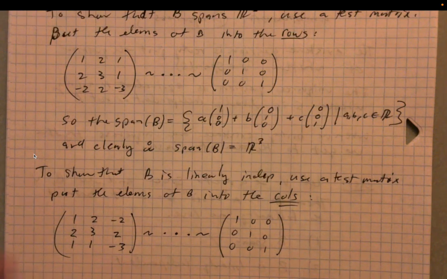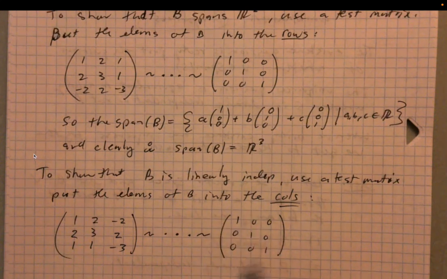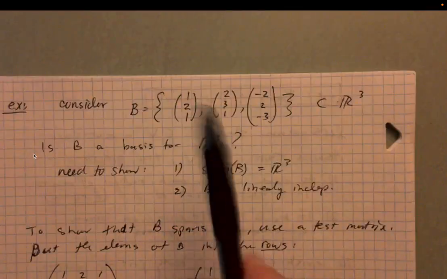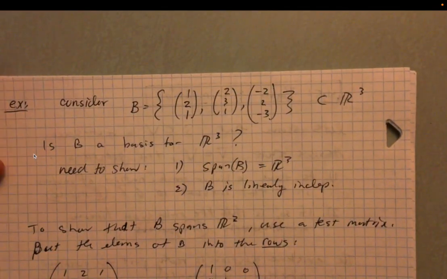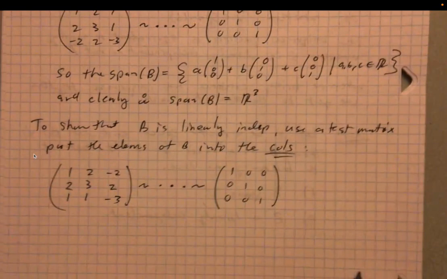Okay, and so from a previous lecture when we discussed linear independence, we saw that if a matrix can be row reduced and its row reduced echelon form has a pivot for every column, then all of the columns of that matrix are linearly independent. And that's exactly what we're trying to show here. We're trying to show that these three columns, i.e. these three elements of B, are linearly independent.